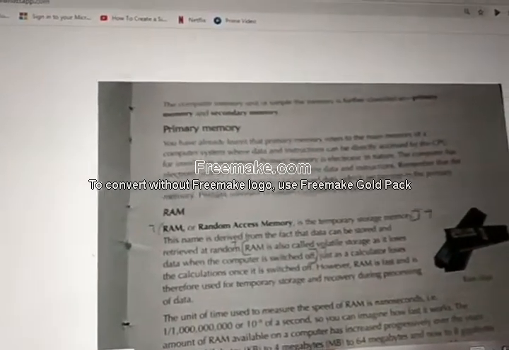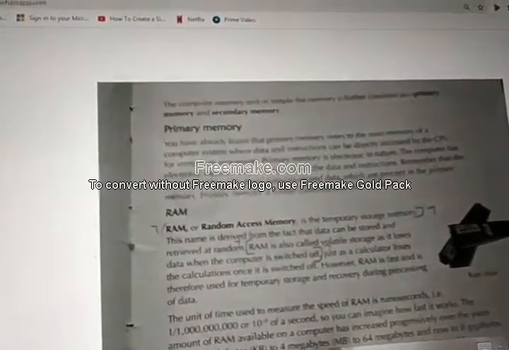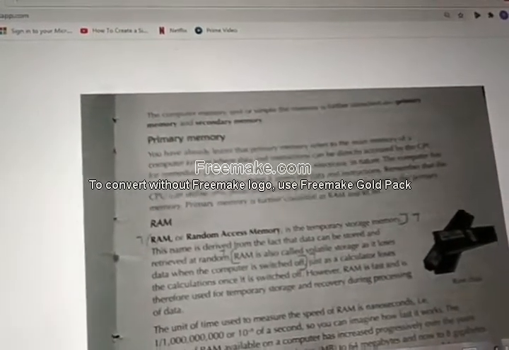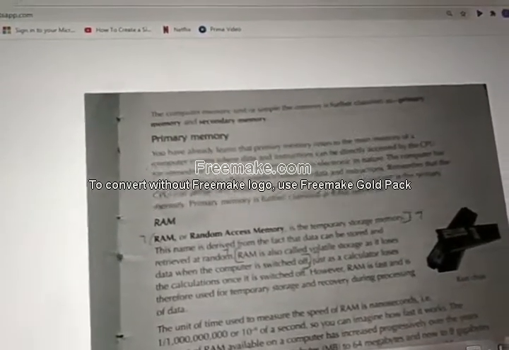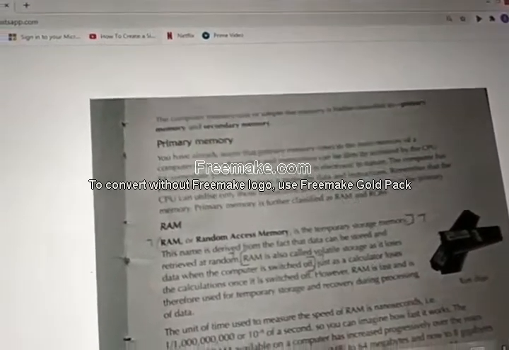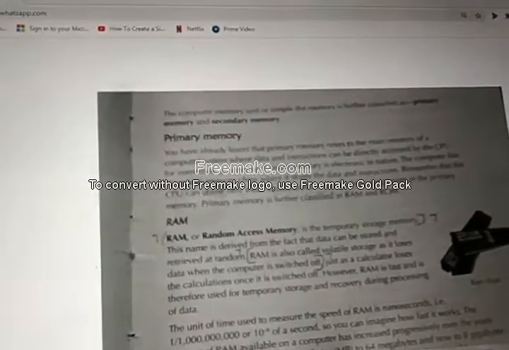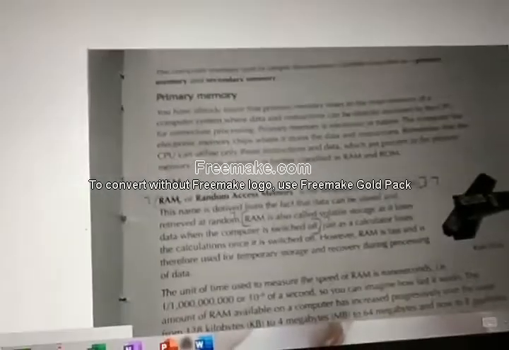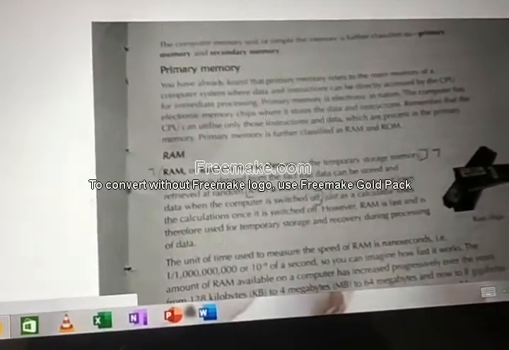So these data are transferred to processor. Whatever the input you give in your computer or whatever the data you store in the computer, the processor processes it, right? How does the data go to that processor? With the help of RAM memory. RAM memory transfers those data to the processor and then the processor processes it. So that is the only reason RAM memory is known as a main memory. It plays a major role. It sends the data to the processor.